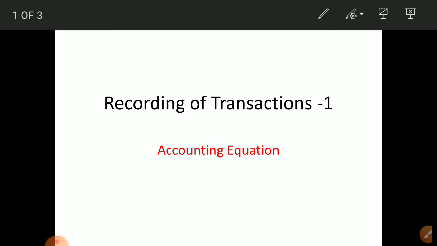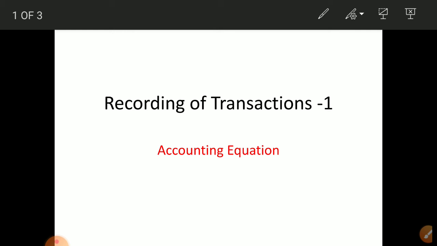It is a theoretical framework, or it will give you a theory base for doing accounting. But the applicability of that you will really understand when we go through the practical situations or problems.